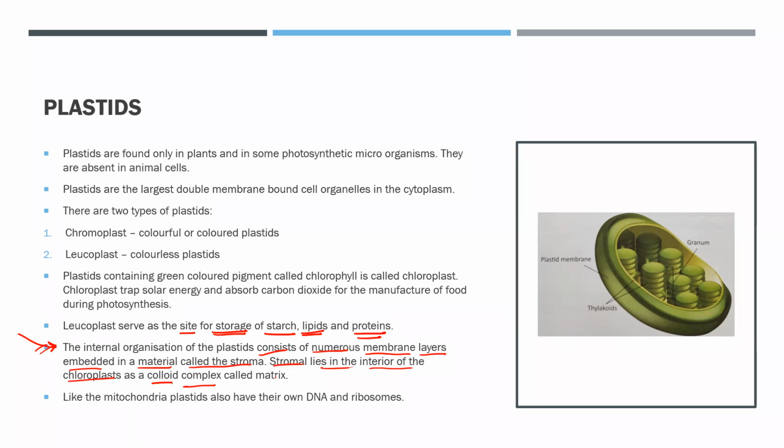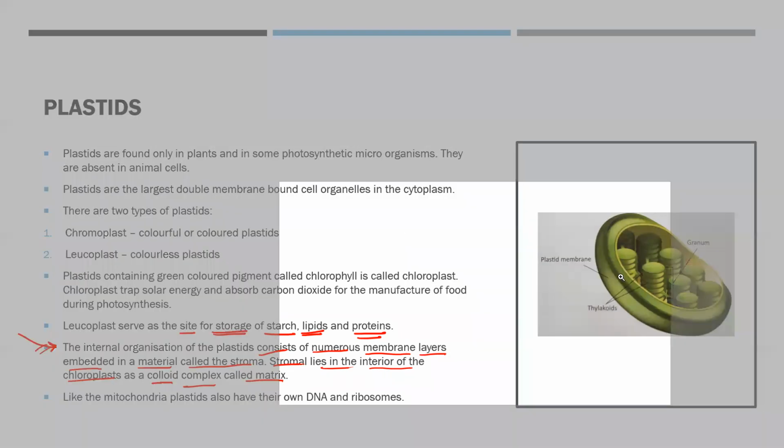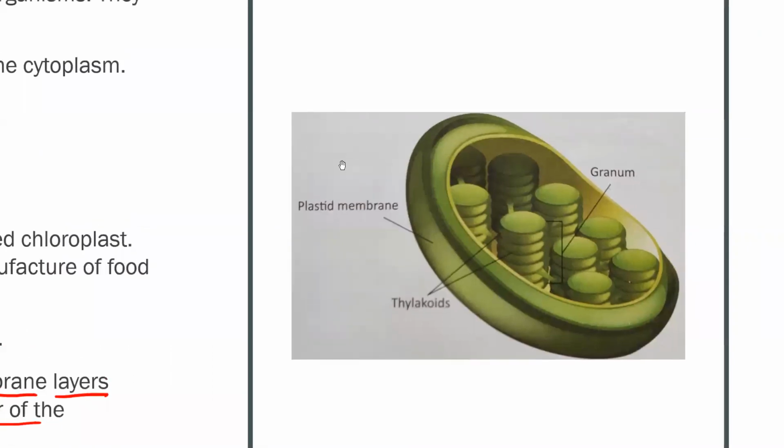And a colloid complex called matrix. The substance inside it, the empty space, for example, you can look into this. The empty space inside it is called the stroma, and the fluid that is contained inside the stroma is called the matrix. This is what we are trying to say.